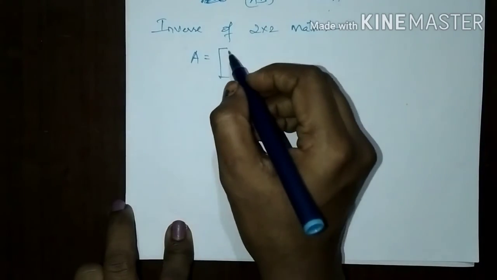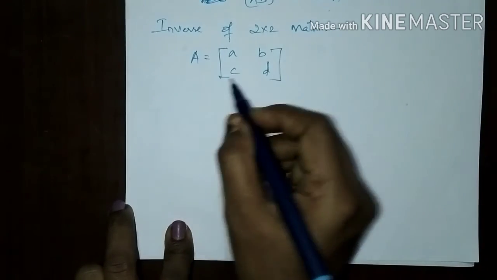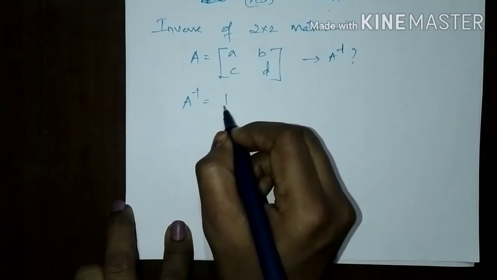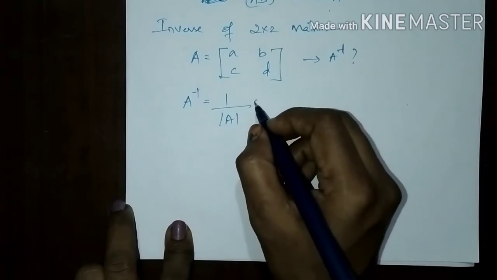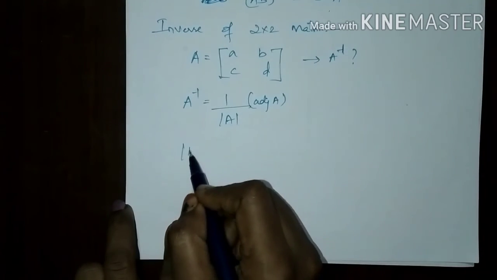Now let us see the inverse of a 2 cross 2 matrix. Assume A matrix which has the elements a, b, c and d. If you want to find the A inverse, the formula is 1 divided by modulus of A into adjoint of A. So the modulus of A could be found as